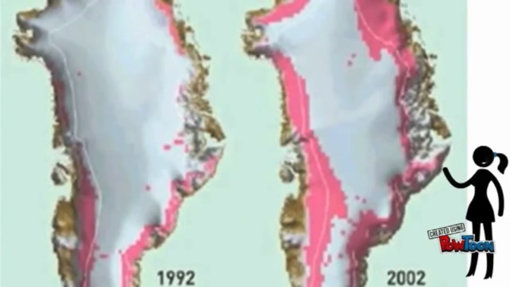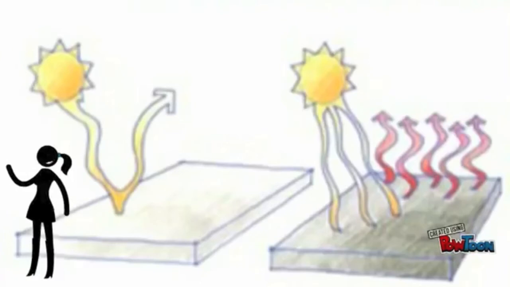It's more than Antarctica that's melting. There is also Greenland that is rapidly melting. This is an image from Greenland from 1992 till 2002. As you can see, things have changed a lot since then. Another important effect of melting ice caps is changing albedo. Albedo is the radiation of light reflected by any part of Earth's surface or atmosphere. Snow has one of the highest albedo levels.